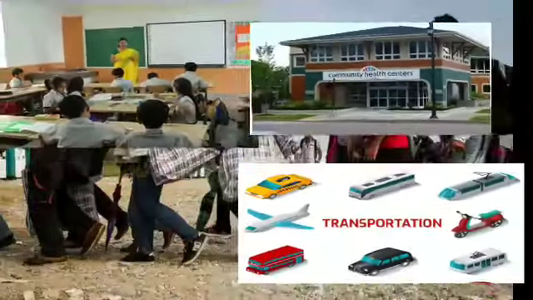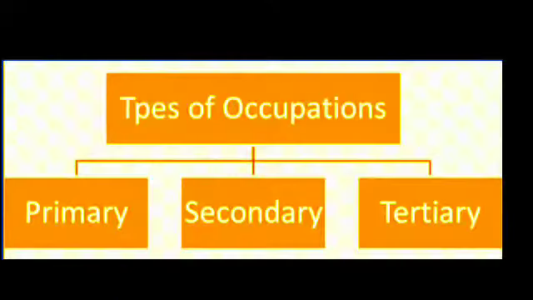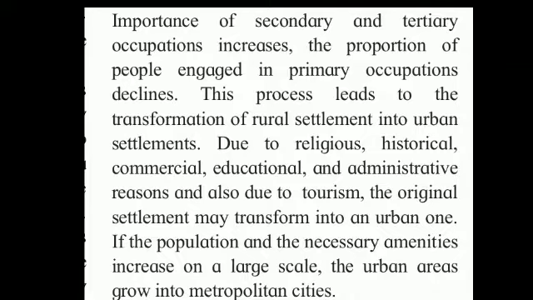Okay, now we are going to learn about primary occupation, secondary occupation and tertiary occupation. Let's see what this is. Importance of secondary and tertiary occupation increases. The proportion of people engaged in primary occupation declines.